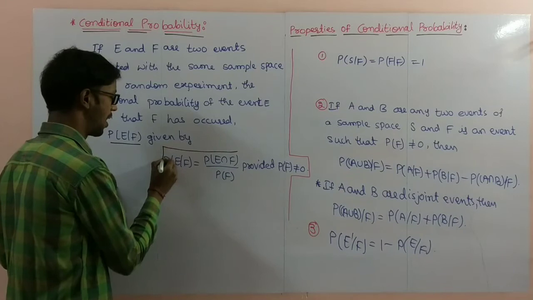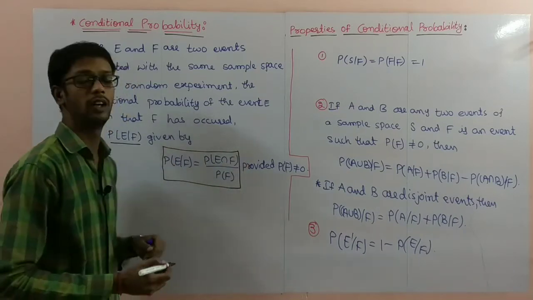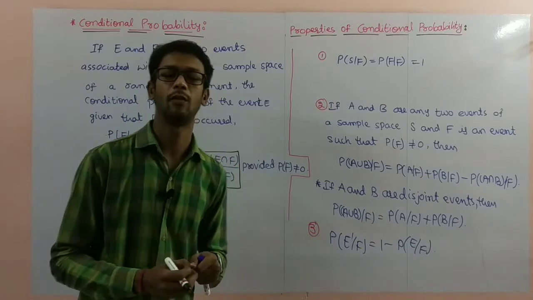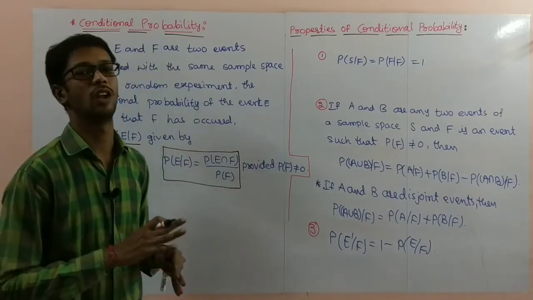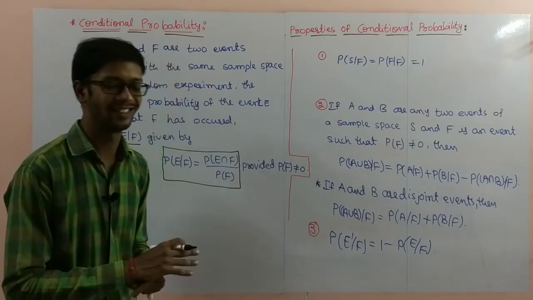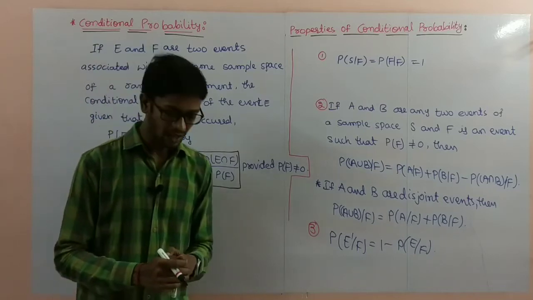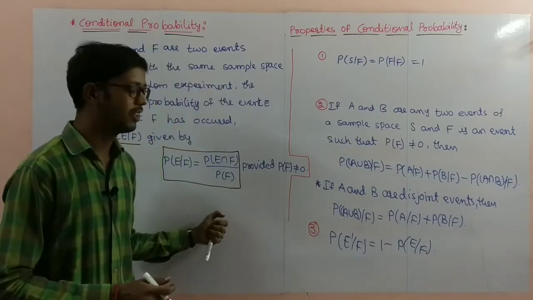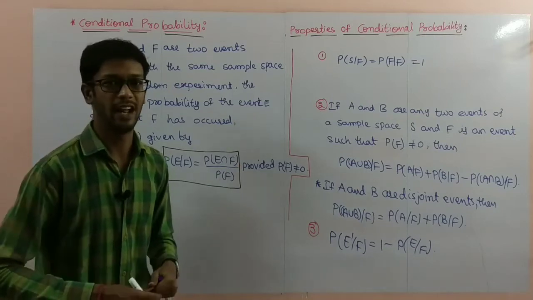So this is the formula. This is called conditional probability, our first concept in probability in second year. And conditional probability has three properties that we will use in the first exercise.